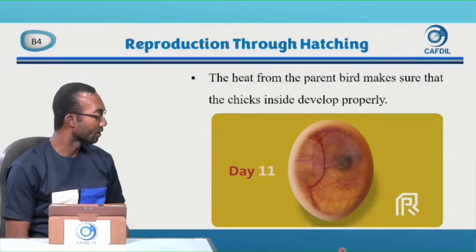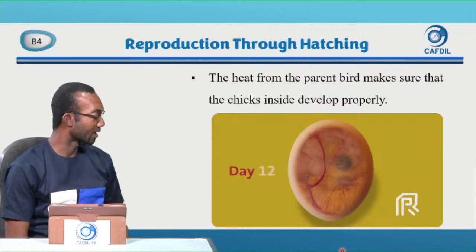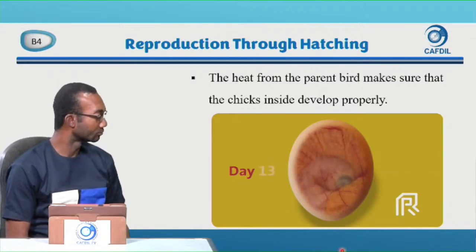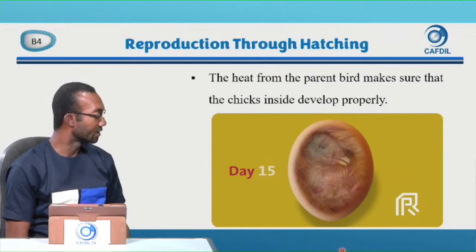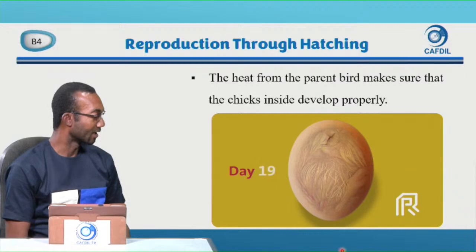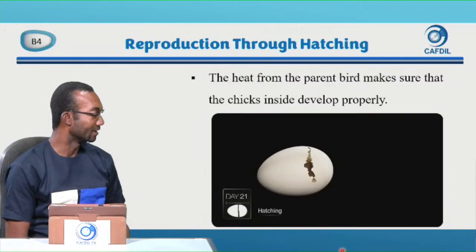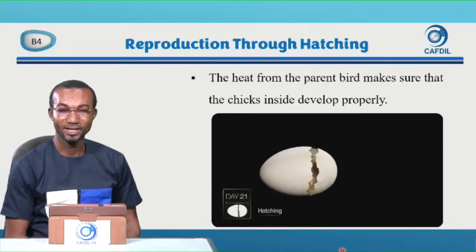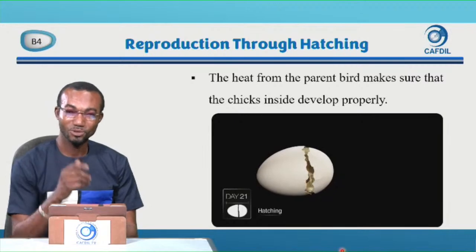Day 11. This is what happens to the egg whilst they sit on the egg. Day 12. The formation of the chick in the egg. Day 14. So I'm left with 1 week. Day 15, I can see the head and the beak. Day 16, day 17, day 18, day 19. Oh, the hen is done. Day 20, and the 21st day they come out of the egg. Isn't that wonderful? So this is what happens.